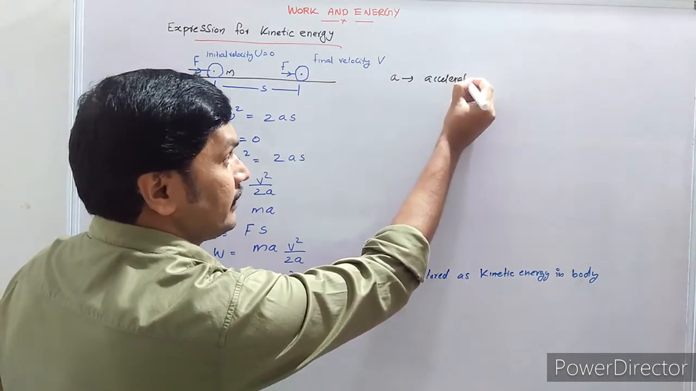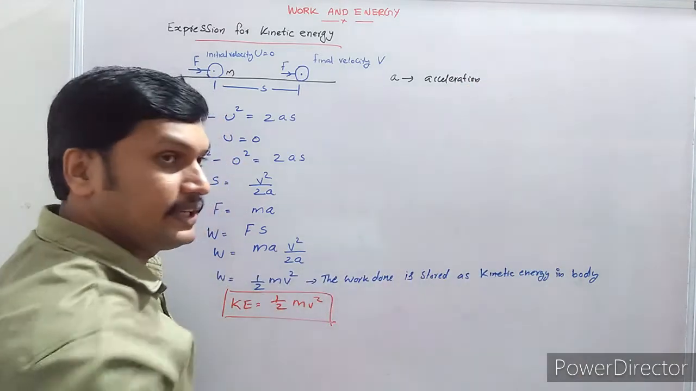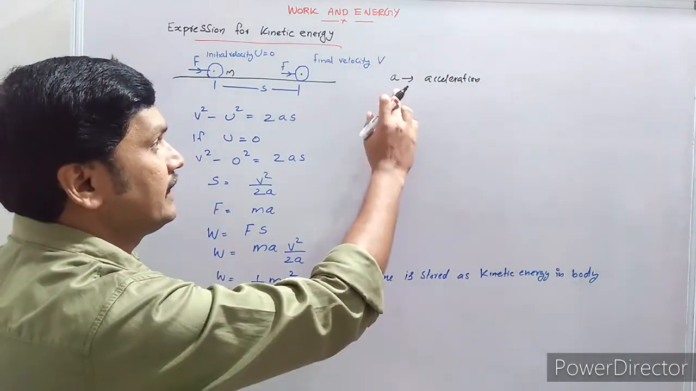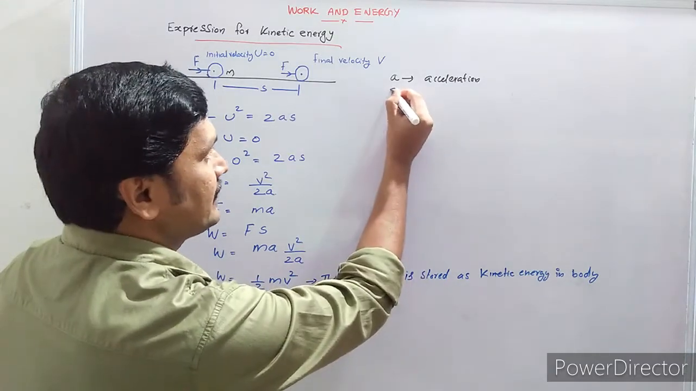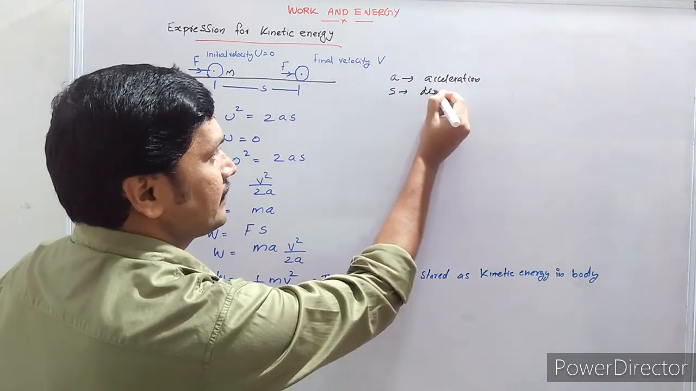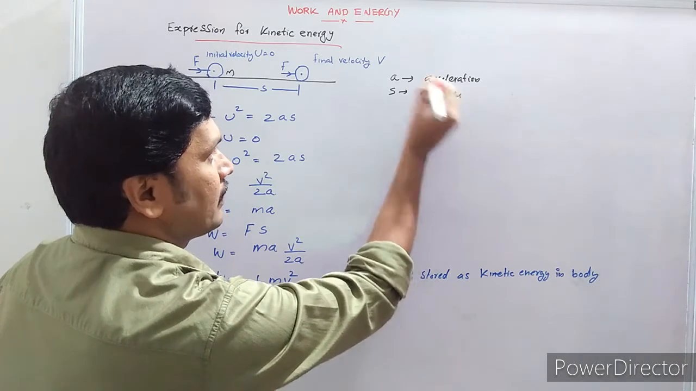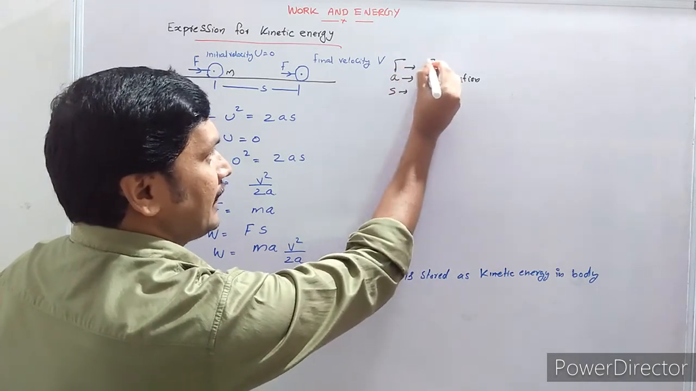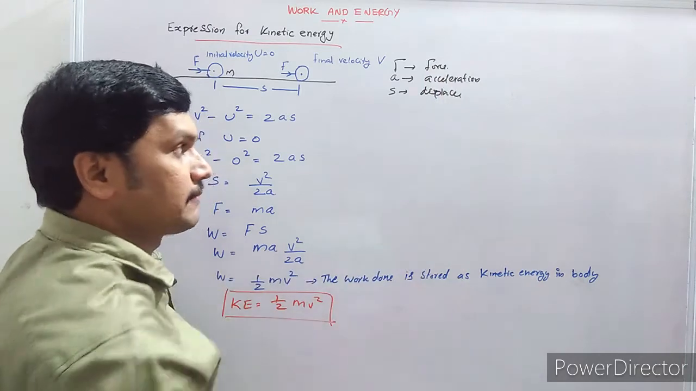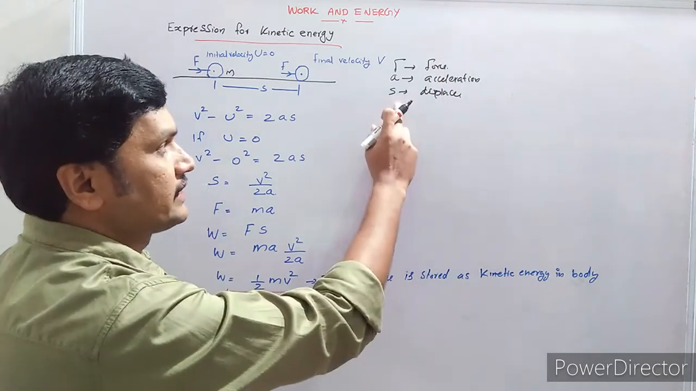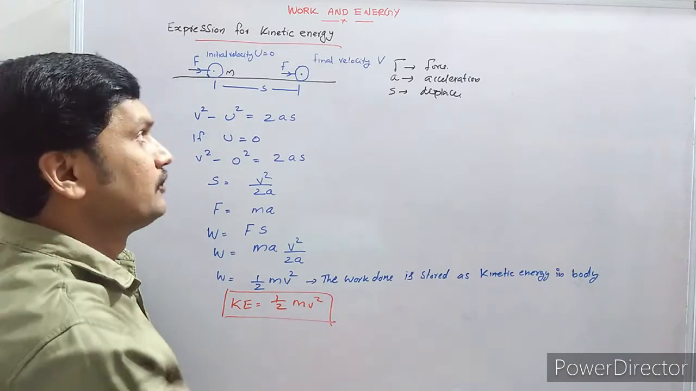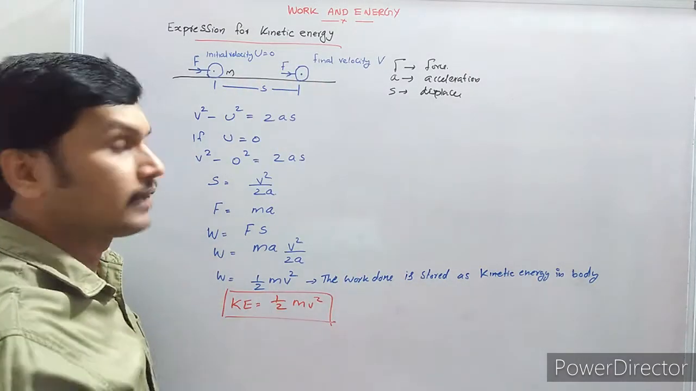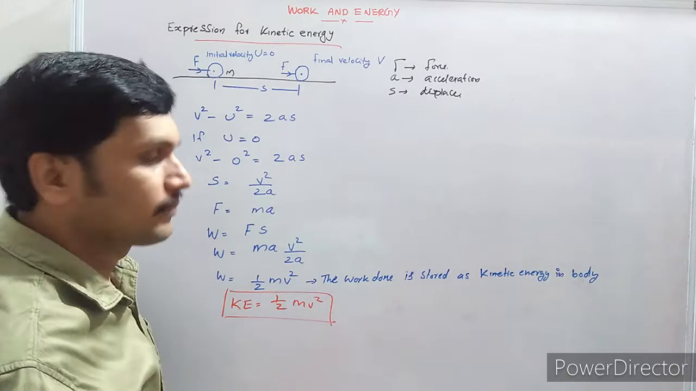Once a force is acted on a body, it gets accelerated. Let us say A is the acceleration produced on this body, and S is the displacement. A constant force F acted on a body which displaces the body. S is the displacement and A is the acceleration. V is the final velocity. But remember, initial velocity is 0.